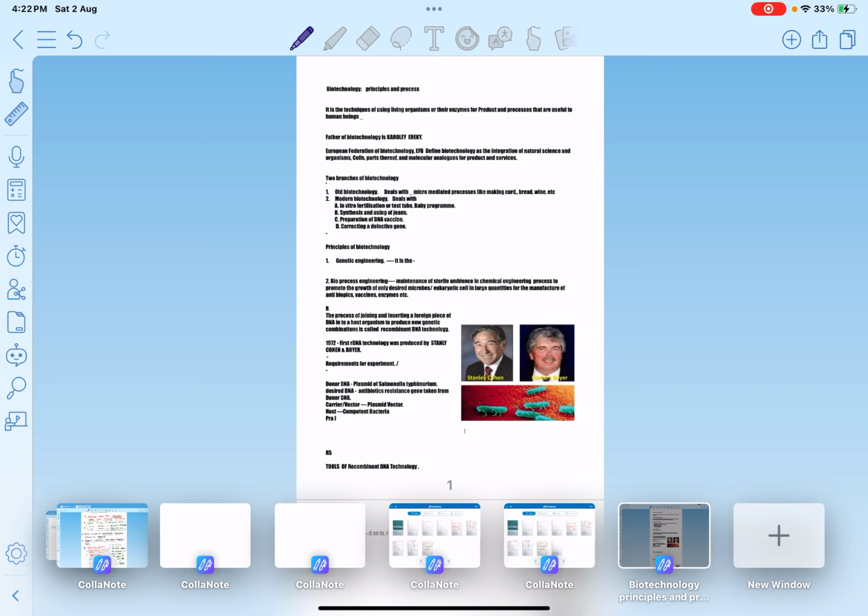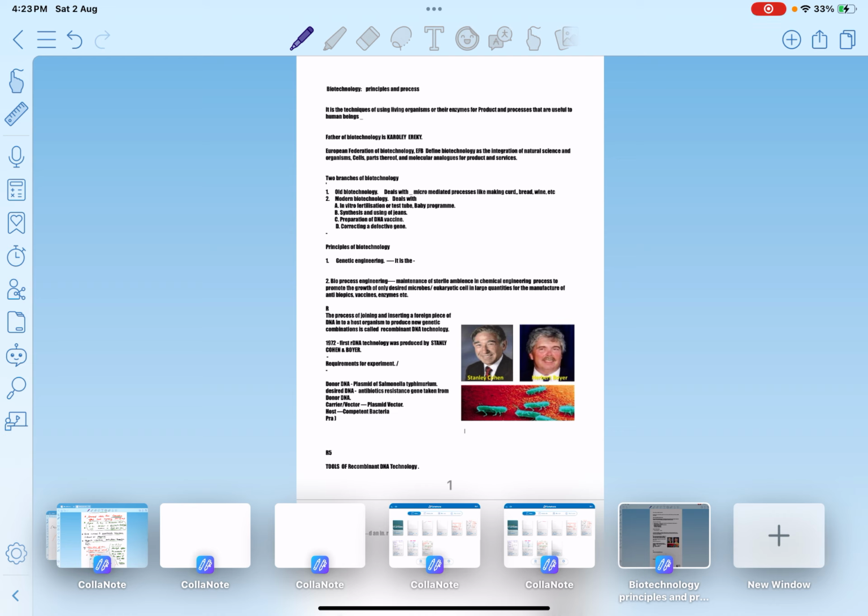Then what's meant by modern biotechnology? Modern biotechnology also deals with the use of living organisms or enzymes from the organisms for products and services that are useful to human beings. Here some kind of reconstruction, modification or manipulation takes place in the genetic material of these organisms. That's the difference between old and modern biotechnology. Nowadays, it is an emerging field of applied biology.